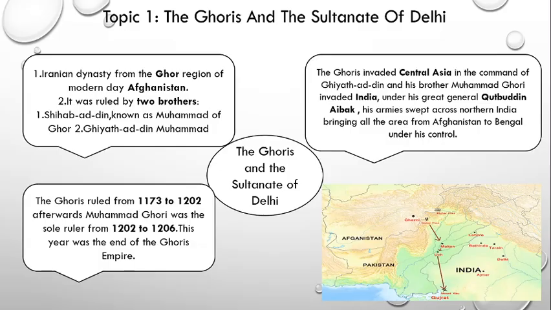They are telling us that from 1173 to 1202, both brothers Muhammad Ghori and Ghazuddin Muhammad were ruling the empire. But when Ghazuddin Muhammad died, Muhammad Ghori was left alone. So he was the one who was ruling and handling affairs of the whole dynasty till 1206. Why till 1206? Because in 1206 Muhammad Ghori got murdered and his killers were unknown. So this is how the Ghoris' empire came to an end.